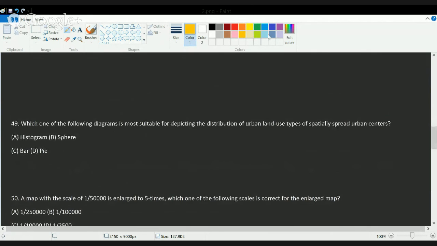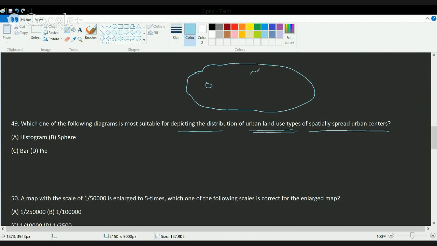Now the next question here is, you have to depict the distribution of urban land use types of spatially spread urban centers. So for example, if I say this is my region and there are 5 cities. In these 5 cities, I have to find out the land use distribution. So I say 30% in agriculture, 60% in industry, and the remaining 10% in commercial activities. This is how you draw the urban land use, and this is very easy to compare for all these 5 cities.